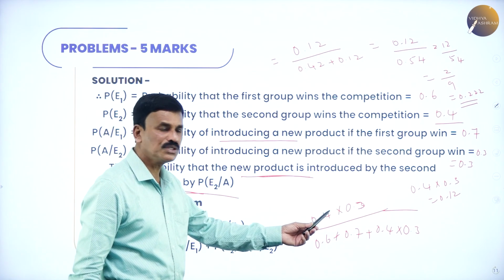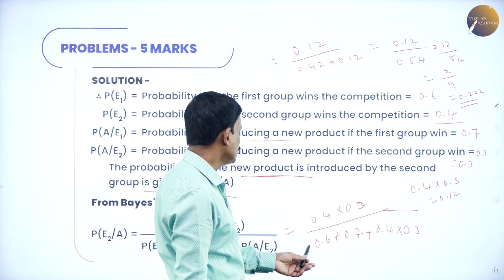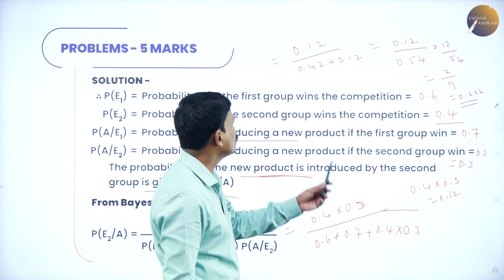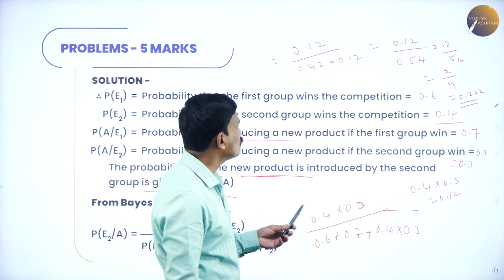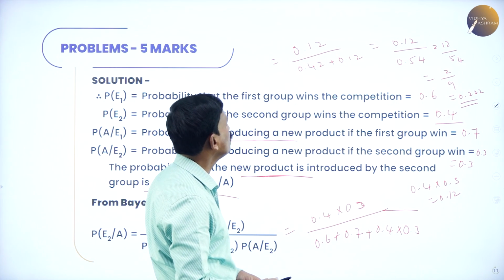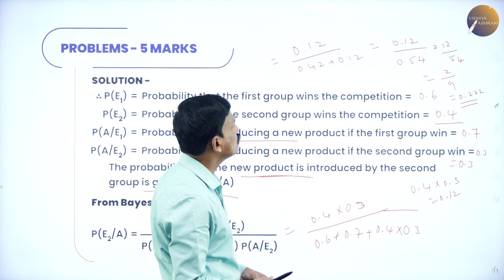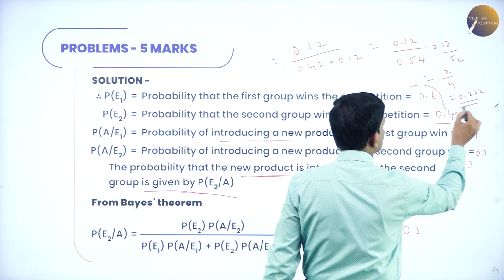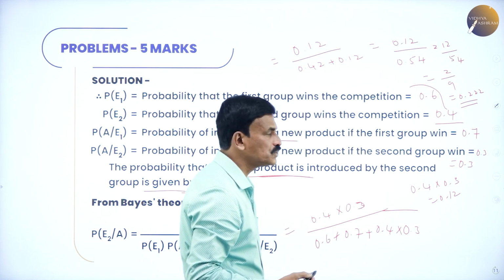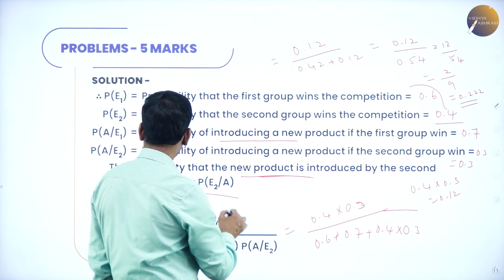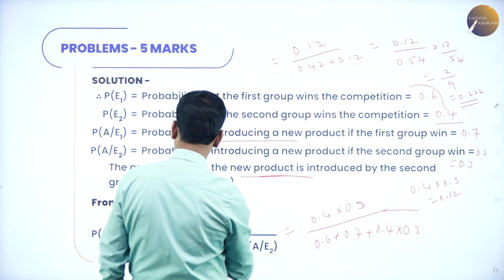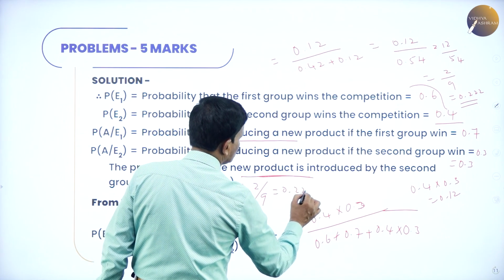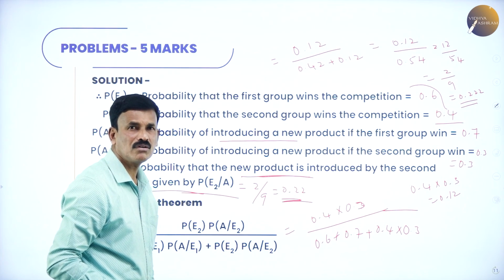This is 0.12 divided by 0.42 plus 0.12, which is 0.12 divided by 0.54, equal to 12 by 54, that is 2 by 9, or 0.222. So, therefore, the required probability of E2 by A is equal to 2 by 9 or 0.22. This is the required answer.